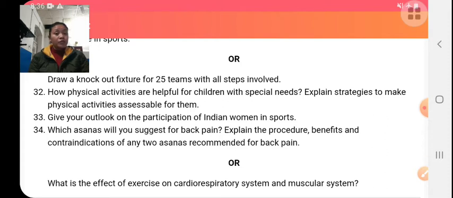Fast healing. If we do exercise, there will be fast healing from injury because there will be more circulation of blood. The cardiorespiratory system improves, the cardiovascular system improves, etc. These are some benefits of exercise. Next is the effect of exercise on the muscular system.